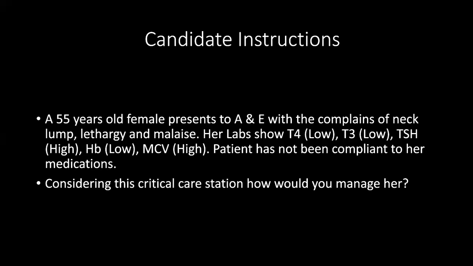But in case of hypothalamic disease, T4, T3, and TSH also will be low due to the hypothalamic or pituitary disease. What type of hypothyroidism would that be? That would be secondary hypothyroidism.